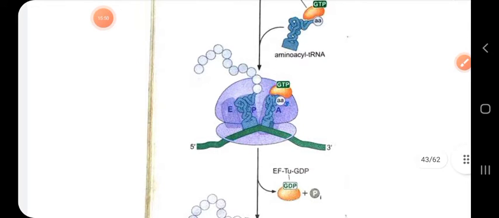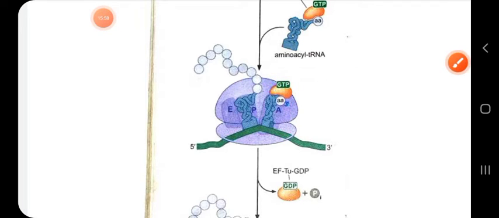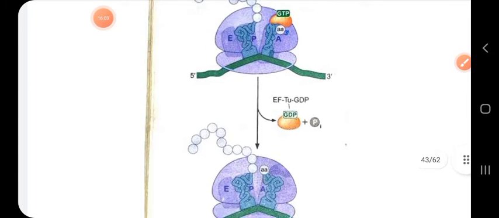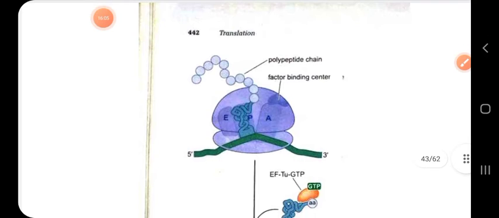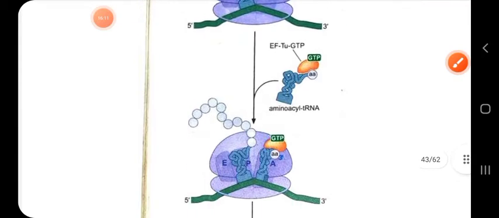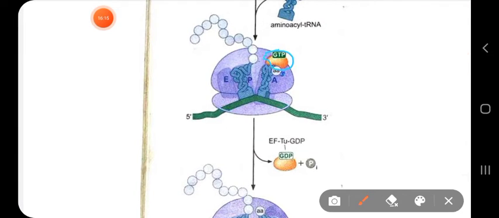After recruitment, what happened? Proper codon-anticodon pairing occurs between the aminoacyl tRNA and the codon regions in the mRNA. Then EF-Tu interacts with the factor binding center, which has been written here. The factor binding center is located here. So EF-Tu properly interacts with this factor binding center, and when a proper codon-anticodon match is made,